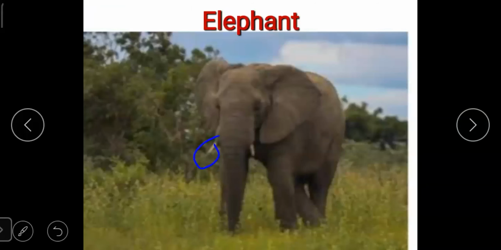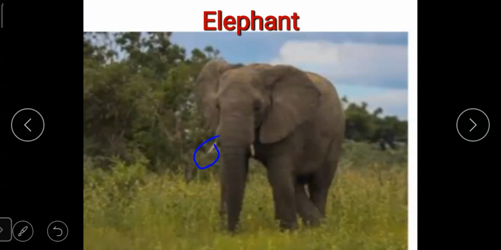Next animal is elephant. Elephant is the world's largest land animal. They are also known for their large ears. You can see in the picture, elephant has large ears.